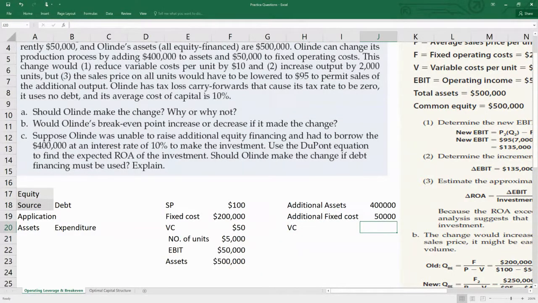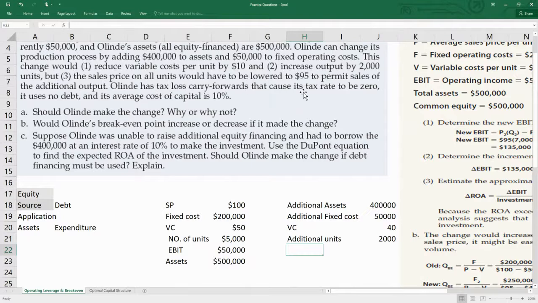What would be the variable cost for this one? The previous variable cost is 50, and as you reduce 10 from 50, 50 minus 10 would be 40. Then the output increases by 2,000 units. What is the additional units? 2,000.